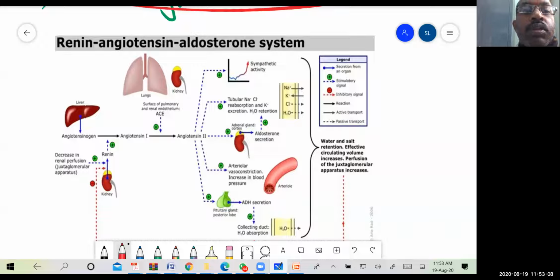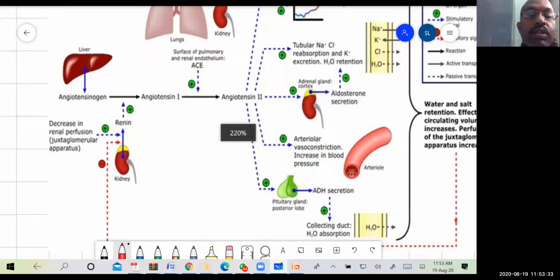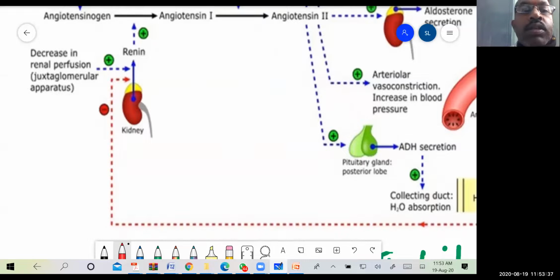Commonly, we call it in short form the renin angiotensin system, but here let us still say renin angiotensin aldosterone system, because aldosterone also has some effect on the kidneys or the renal system. Now look into the diagram. Here we have the renin secreted from the kidney.